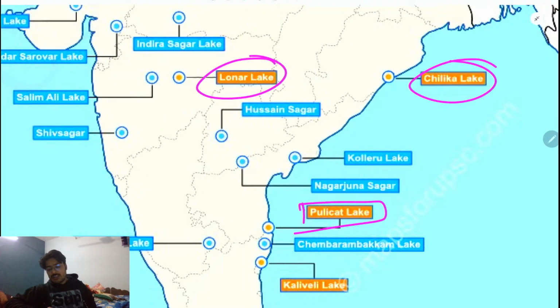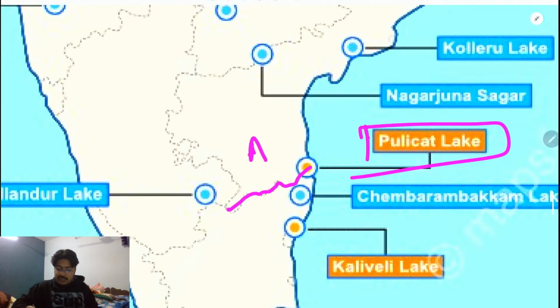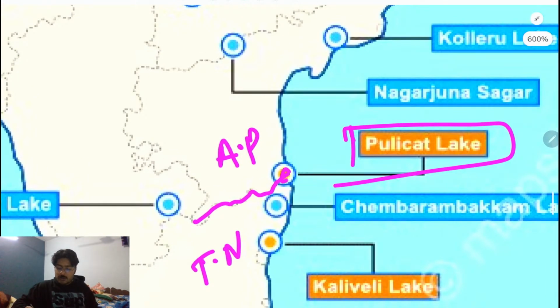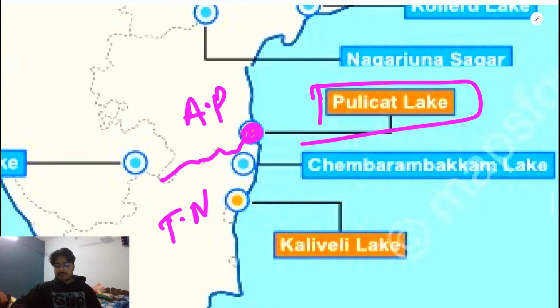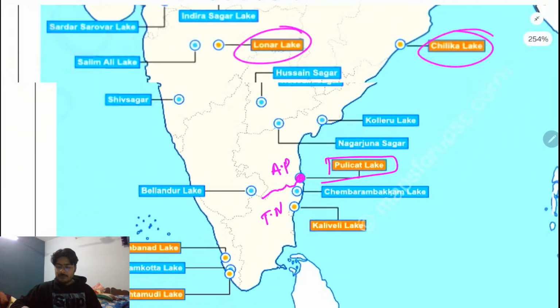What is important about this? You can see the position of this Pulicat Lake. This is the border area, and this is Andhra Pradesh, and this is Tamil Nadu. Overall, the Pulicat Lake is on the border of Andhra Pradesh and Tamil Nadu. So this is what you need to understand, the position of the Pulicat Lake. Next is the Kolleru Lake, not very important right now.